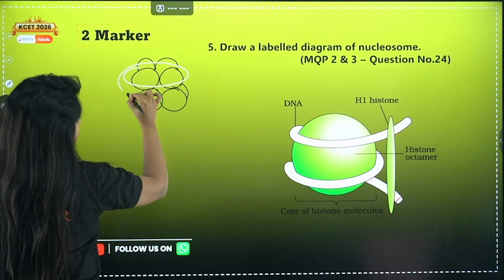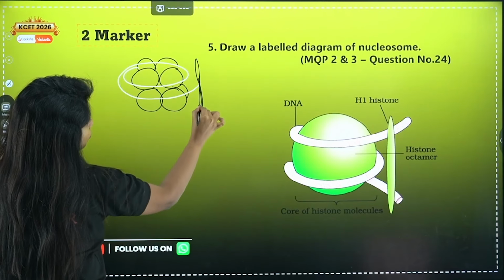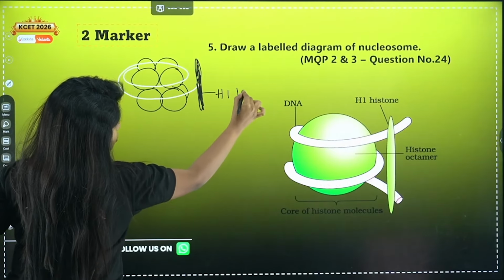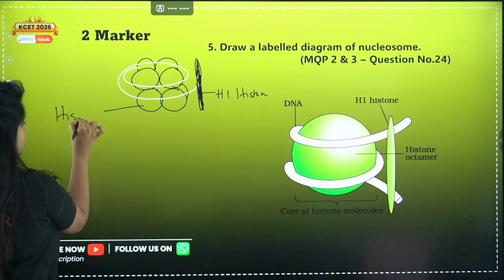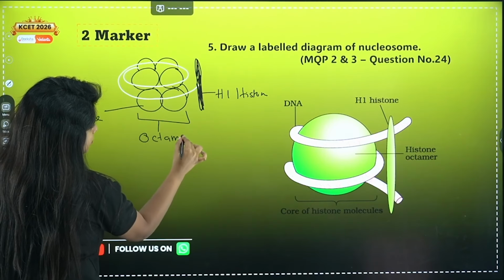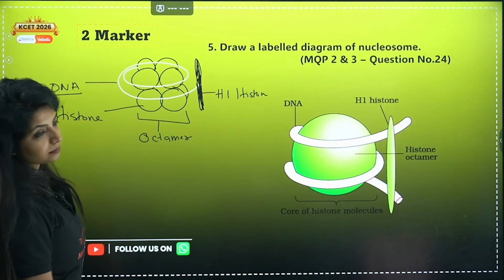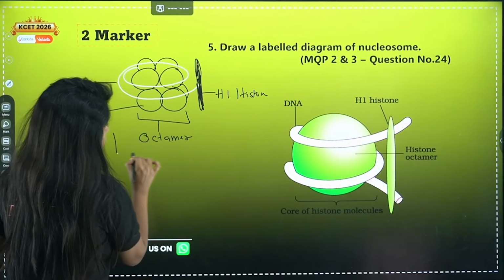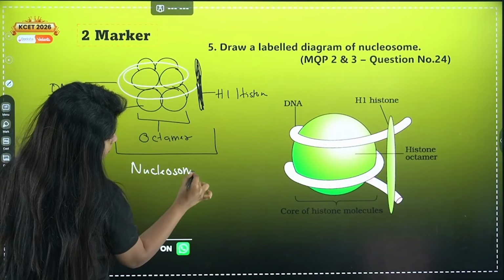So our DNA, okay, and now we have our histone protein right over here. You call this histone protein as what? H1 histone. This is your another histone protein. All of them together form the octamer. This is your DNA, and I think that's it. That would be more than enough. Okay, so please make it properly, super important, and the whole structure that you see from here to here is known as nucleosome.